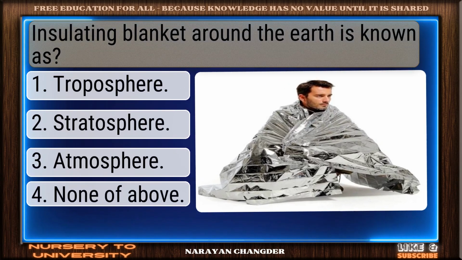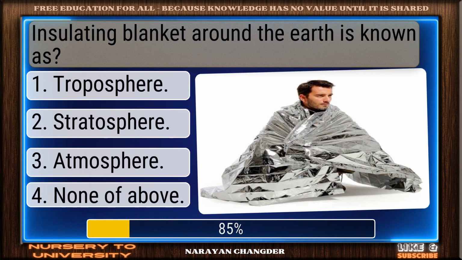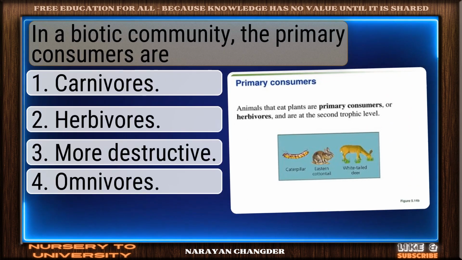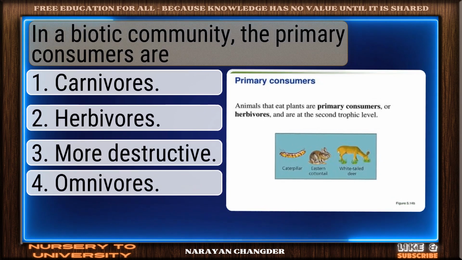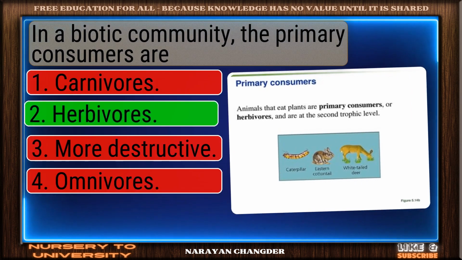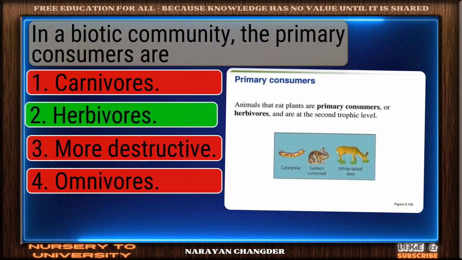Insulating blanket around the Earth is known as? Well picked. Atmosphere is the correct answer. In a biotic community, the primary consumers are? Well done. Herbivores is the right choice.